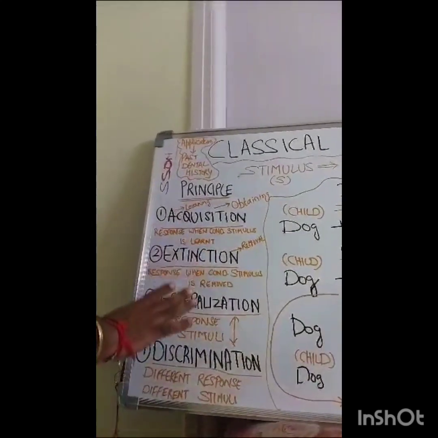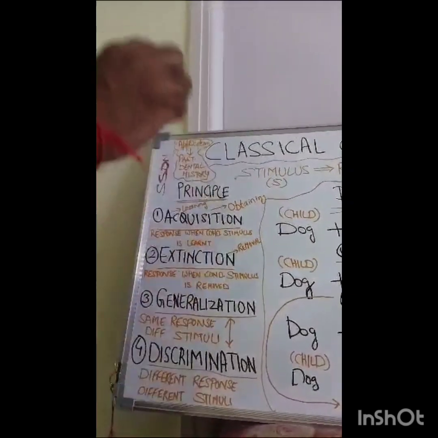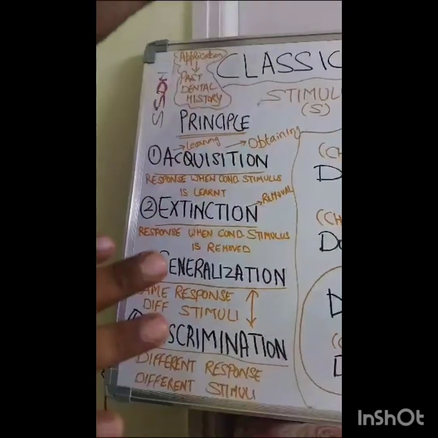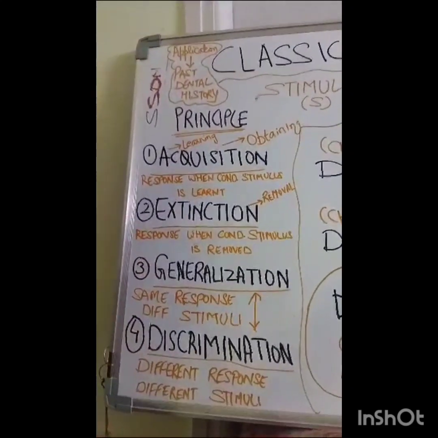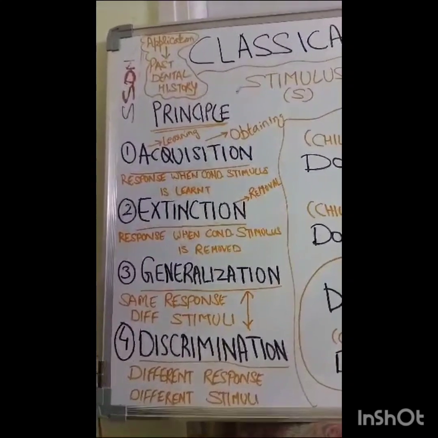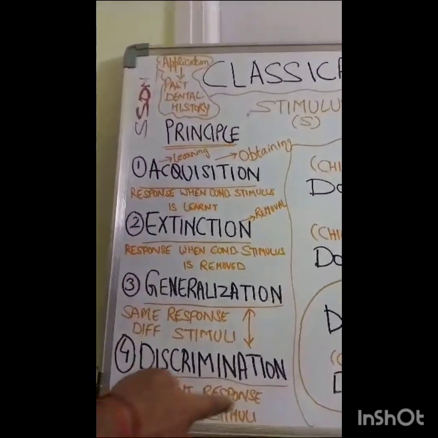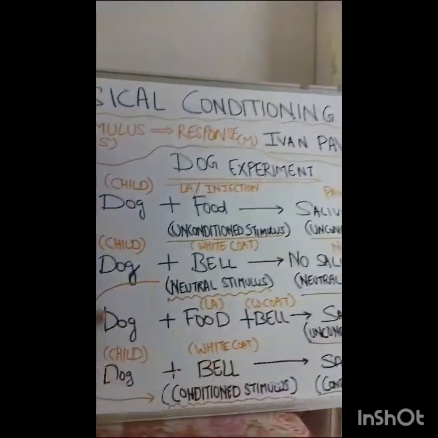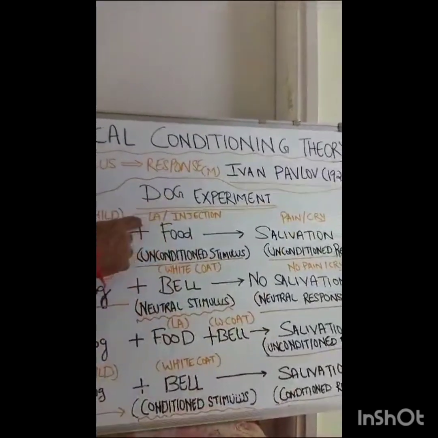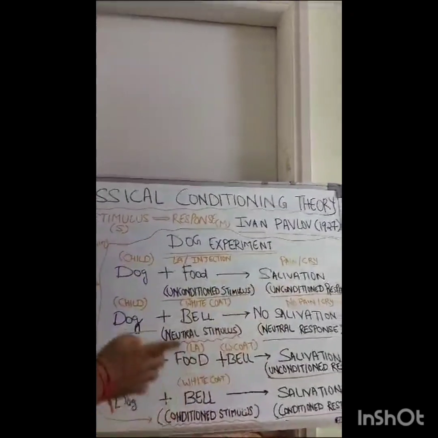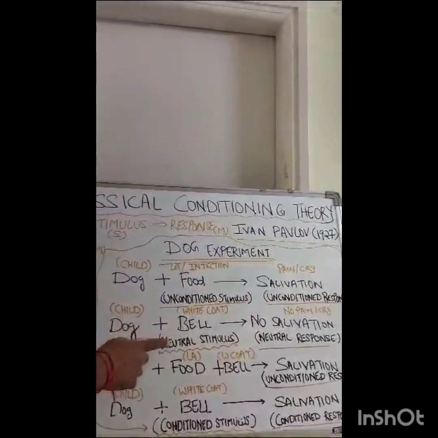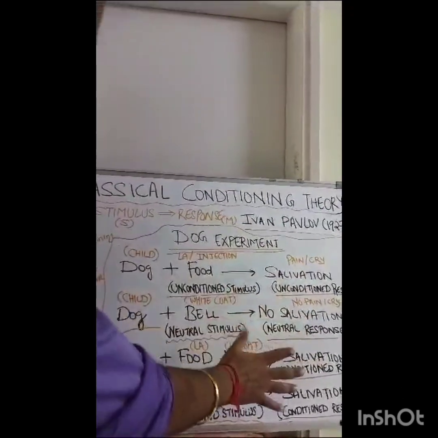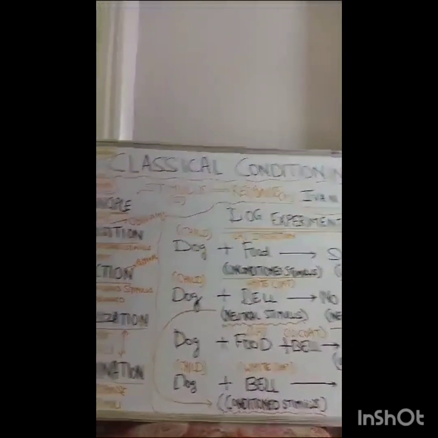Discrimination is the reverse of generalization. It is when the child understands that the white coat is not associated with pain. The child understands that one doctor in a white coat caused him pain and another, second doctor in a white coat is not causing him pain. So this is known as discrimination. That means a different response to different stimuli. Now the child understands that he is deconditioned, and when an injection was given, the child feels pain. When an injection was not given and the white coat was used, the child doesn't feel pain. So two different responses to two different stimuli. This is known as discrimination.